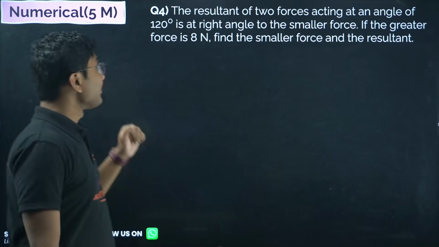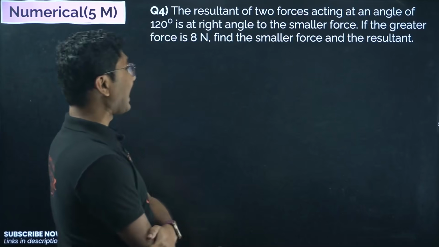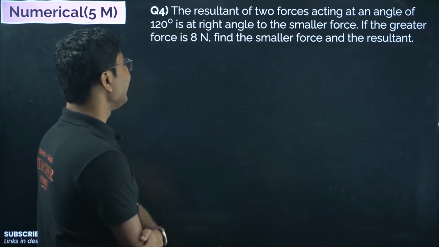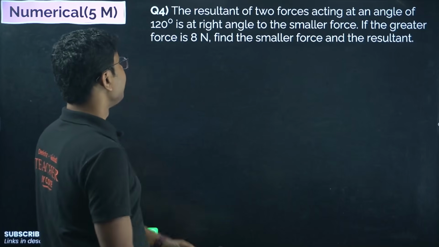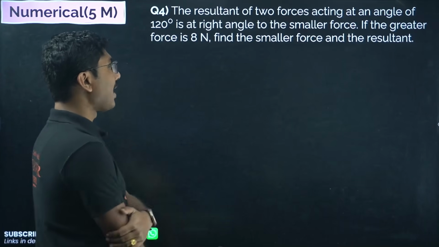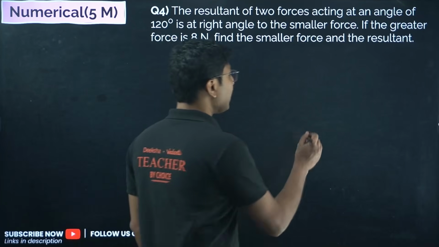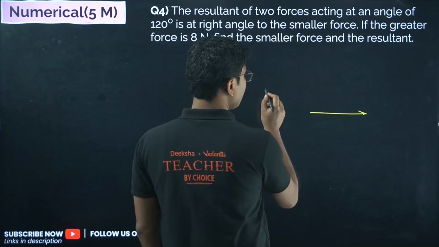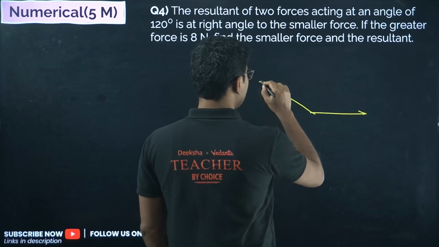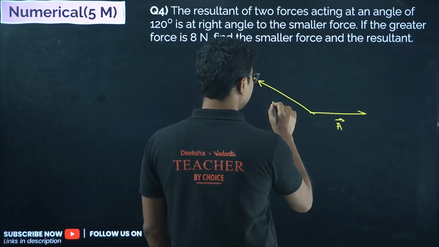Now let's move on to question number 4. The resultant of two forces acting at an angle of 120 degree is at right angle to the smaller force. If the greater force is 80 Newton, find the smaller force and the resultant. Very interesting question. So here we have two forces and the angle between them is 120 degrees. So 120 degrees means something like this. So suppose this is our vector A, this is our vector B.